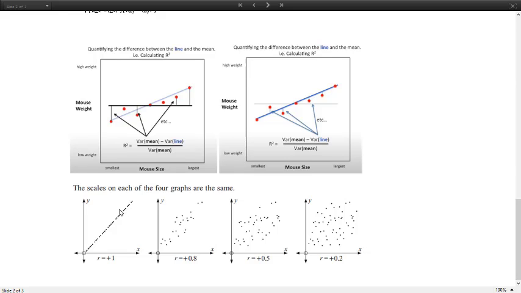As we slowly decrease Pearson's R, we see that our data points tend to scatter around, and if it's really close to 0, then there is no pattern at all. You cannot find any visible pattern. This gives us an idea of how powerful Pearson's R is in assessing our models.